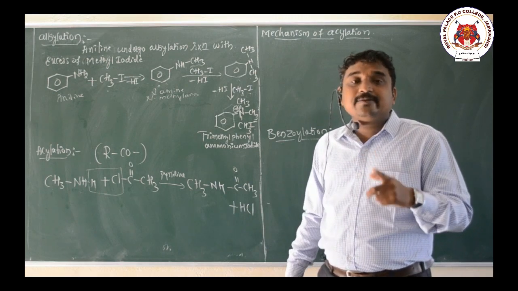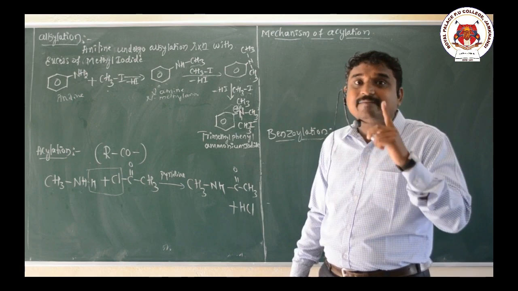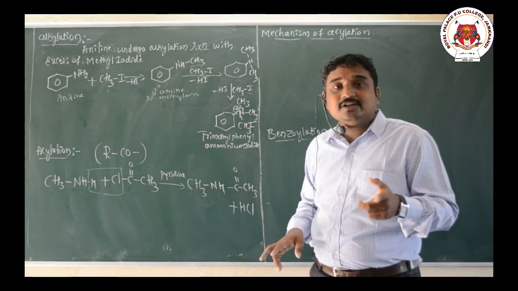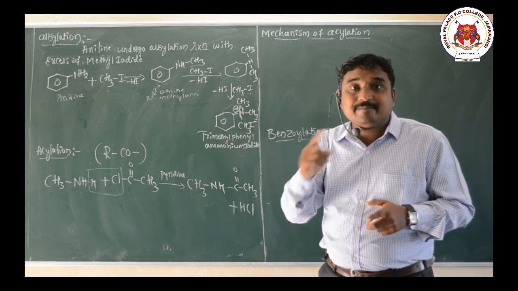When secondary amine reacts with acetyl chloride in presence of pyridine, we get N,N-disubstituted acetamide.